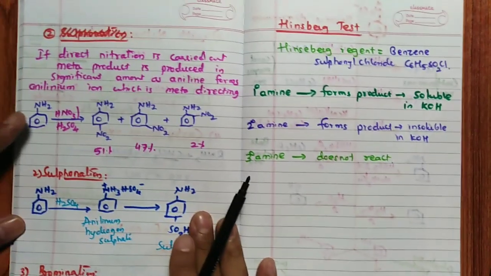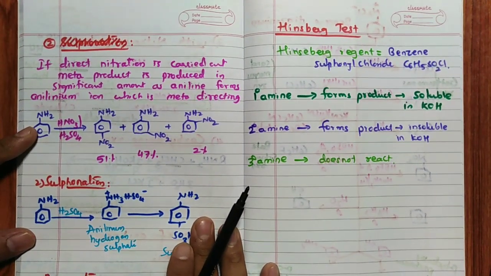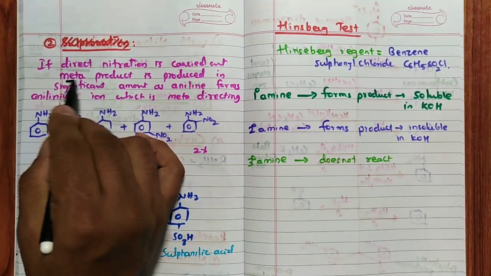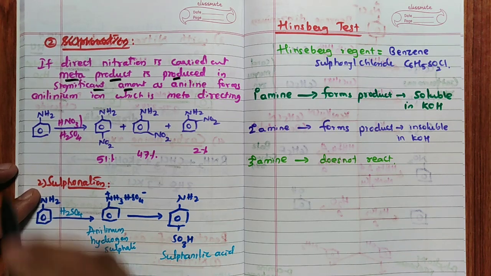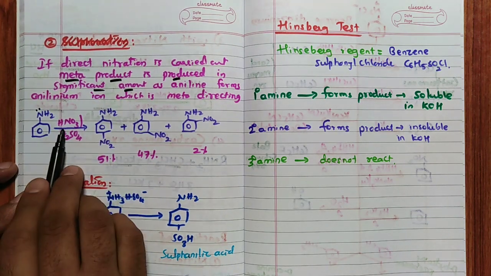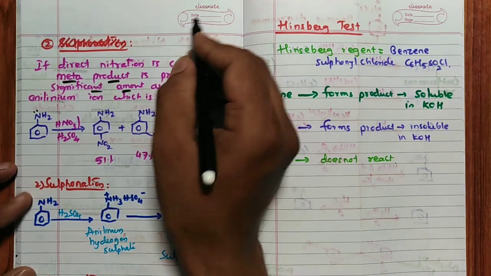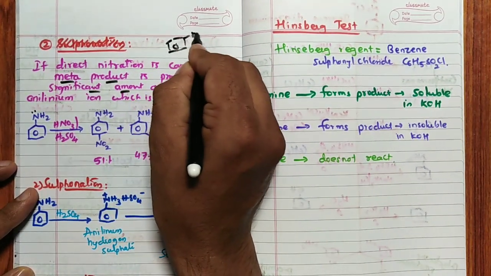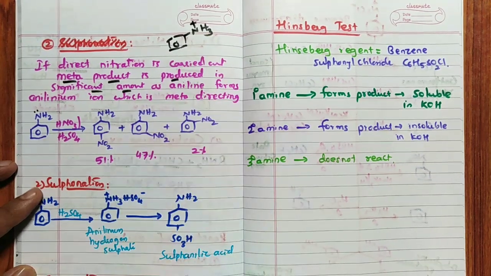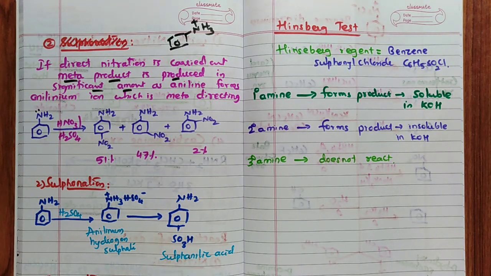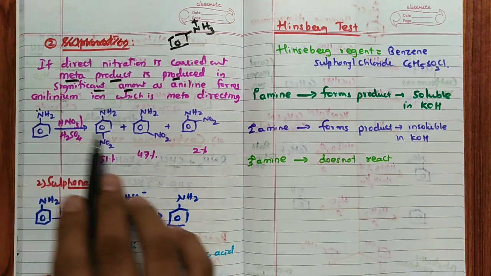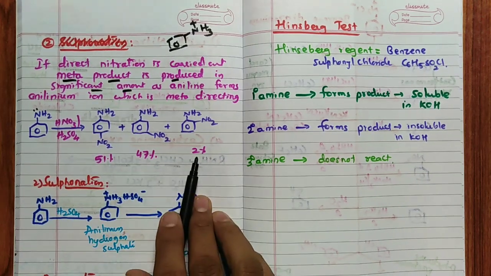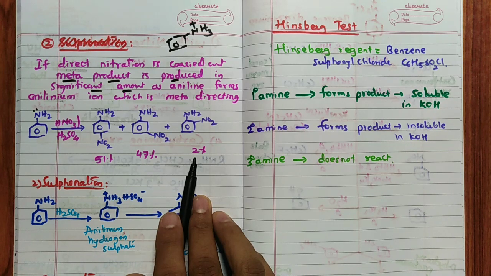If the nitration is done directly without protecting that NH2 group, then what happens is the meta product you are going to get in a significant amount. What is the reason? See, this is base and this is acid. Acid and base react to give rise to the salt NH3 plus, remember, the anilinium ion. This anilinium ion is meta-directing. Hence, remember, the anilinium ion gives the meta product, and because of NH2, para 51%, meta 47%, only 2% ortho product.